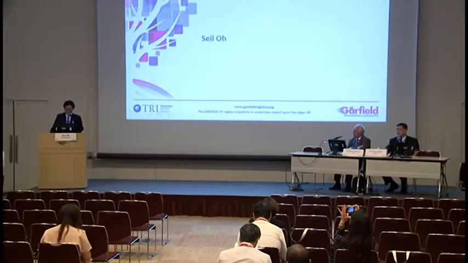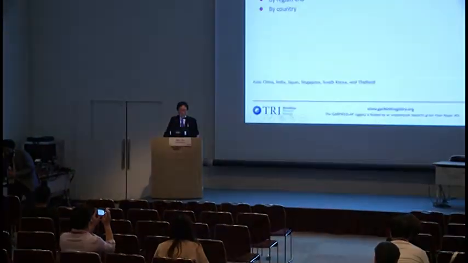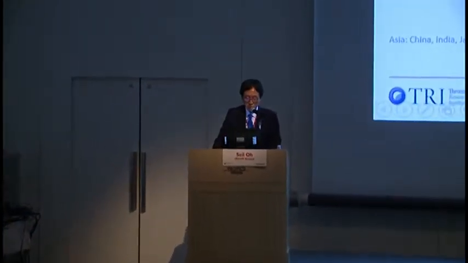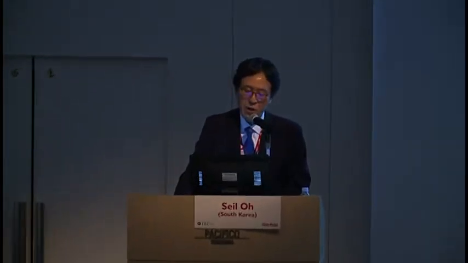I will talk about the differences in event rates by region and country. Following are the objectives: to describe unadjusted event rate and cause of death over the first year after the diagnosis of AF, and second, to compare outcomes in patients of Asia versus non-Asia, and to describe differences in unadjusted event rate by region and by country.